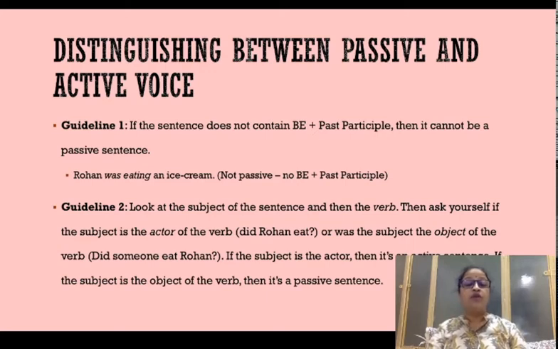For example, Rohan was eating an ice cream. This is a very clear-cut past continuous sentence. Was is the be form that you use in past tense, but it is followed by eating. Now eating is the root verb with an ing, but not the third form. The third form of eat would be eaten. So because it is eating, it becomes past continuous but not passive voice, because it has the be form but not the verb in the third form. If it was eaten, the sentence would have come in the category of passive voice.